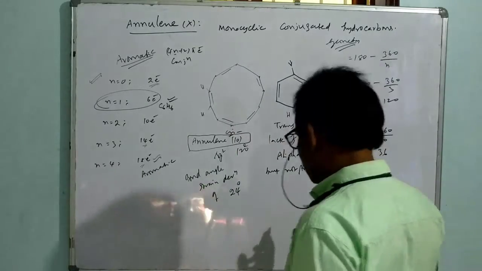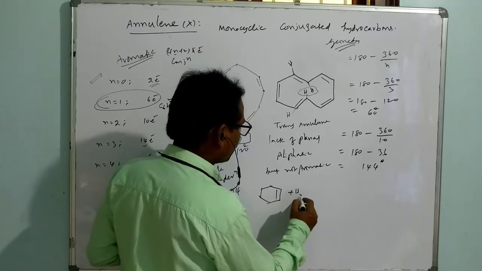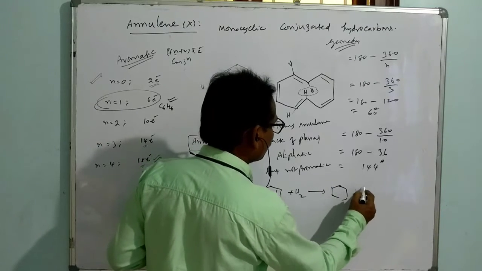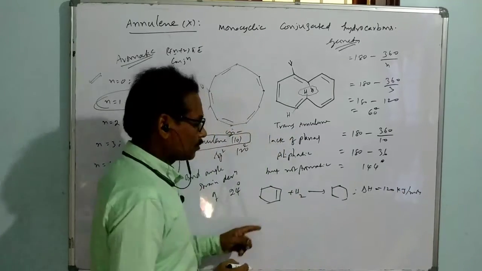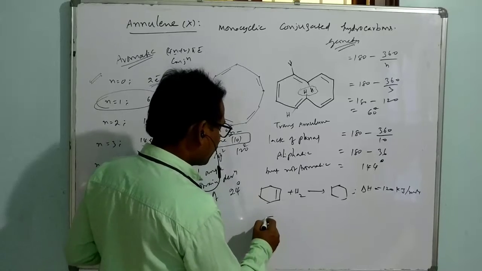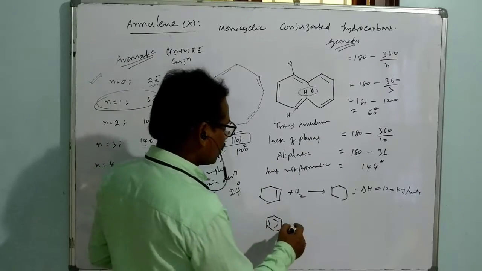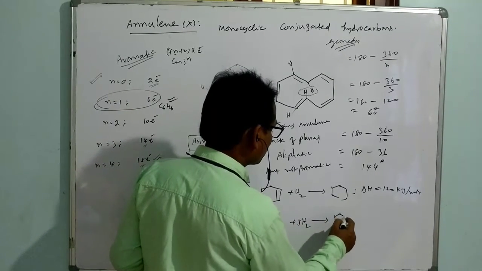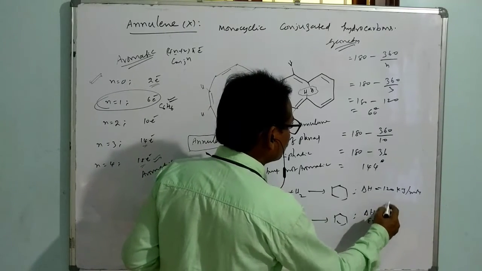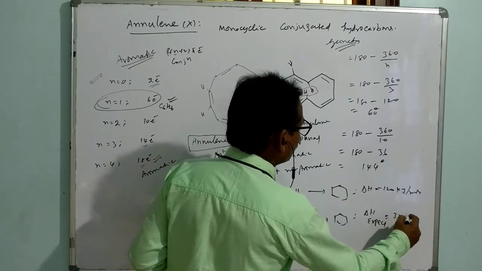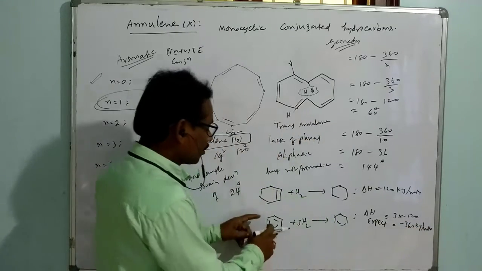For example, if we take benzene, what is the thermodynamic stability of benzene? When it is hydrogenated, how much energy is evolved? The evolved energy is 120 kilojoules per mole. That means on hydrogenation of one double bond, 120 kilojoules is enough. But when you take three double bonds of conjugation, if there is no question of any conjugation and they just act as isolated, how much do we expect? The expected delta H is 3 times this, that is 3 into minus 120, which means minus 360 kilojoules per mole. That much energy is expected on hydrogenation of this.